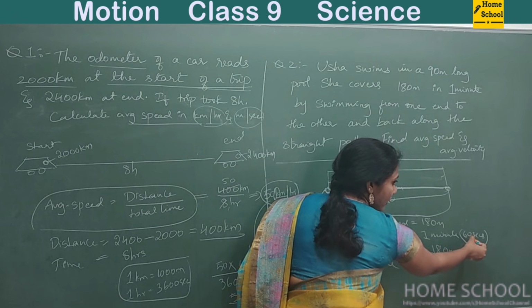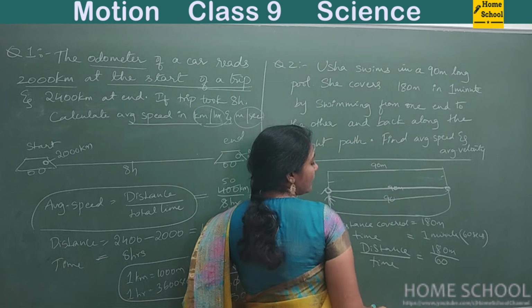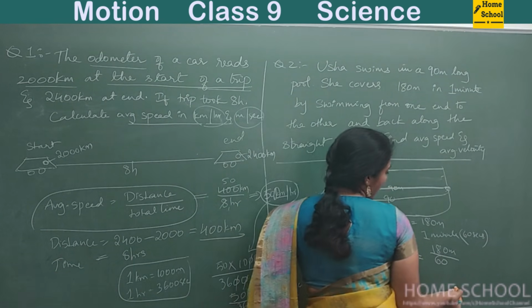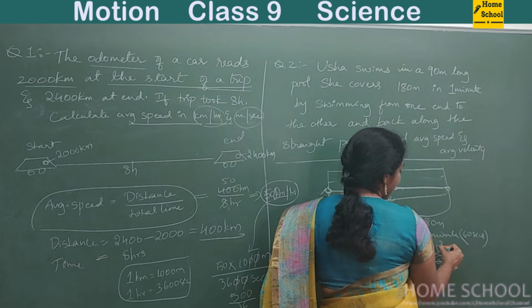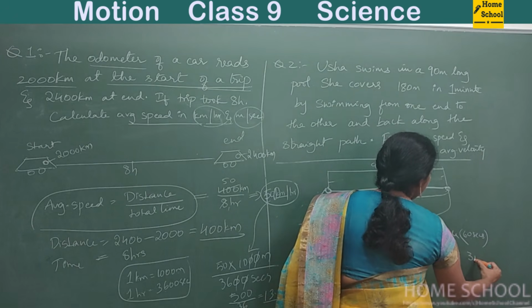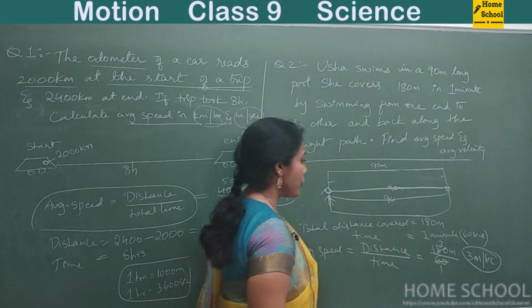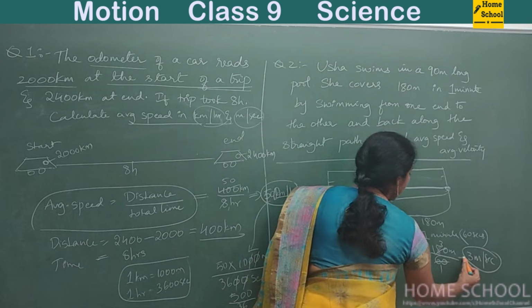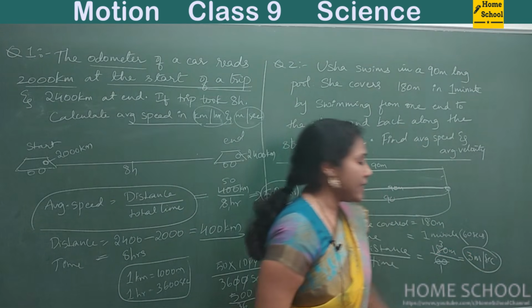Minute was there, convert it into seconds, that is 60, right? So 180 divided by 60. So how much do you get? This is 3, right? So it is 3 meter per second is your answer. Average speed is 3 meter per second.